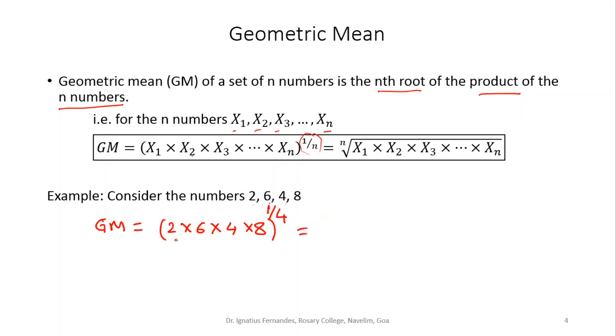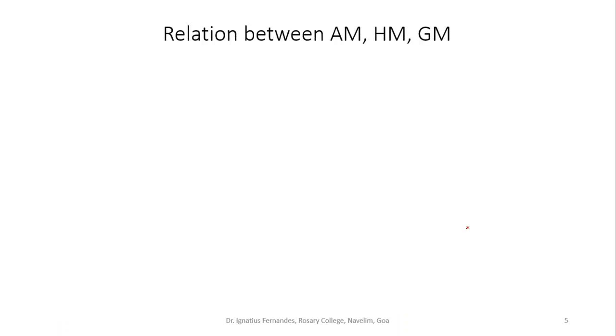This product of 2, 6, 4, 8 comes to 348, raised to 1 upon 4, or in your notation the fourth root of 348. So this comes to 4.42. The geometric mean of these 4 numbers is 4.42. This is how we calculate the geometric mean of any set of numbers.